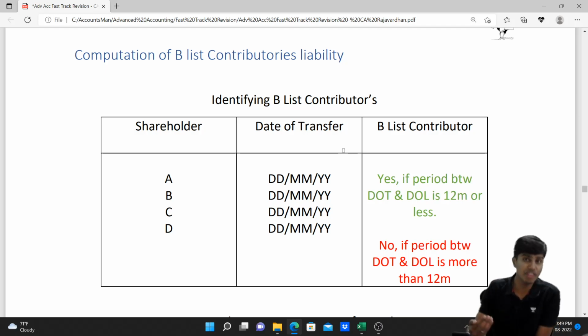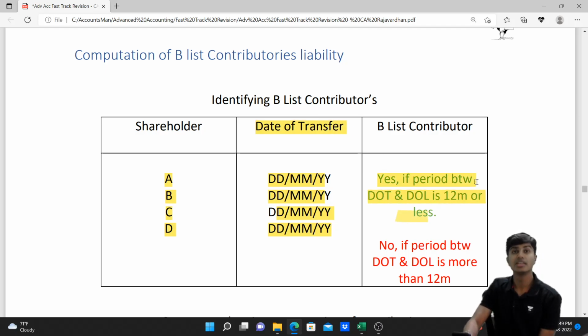First, you need to check if he is a B-list contributor. So you write all the past shareholders and then write their dates of transfer. And then check if such date of transfer is within 12 months from the date of liquidation. If yes, then he is a B-list contributor. If no, that is, the date of transfer is not within 12 months from date of liquidation, then he is not a B-list contributor.